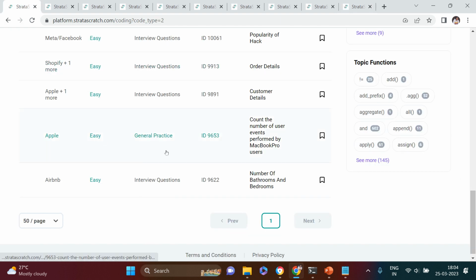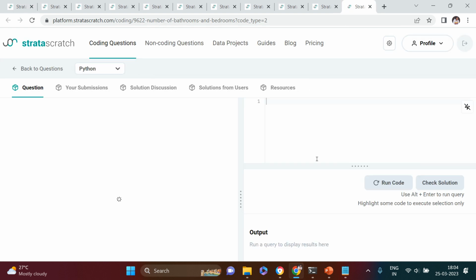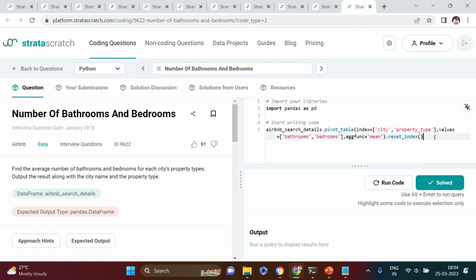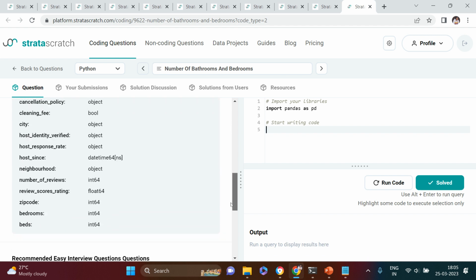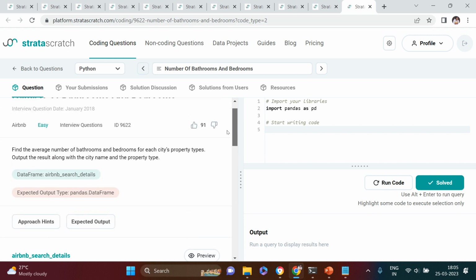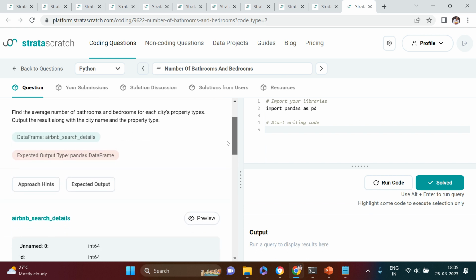Now we are heading to the last question. Number of bathrooms and bedrooms. Airbnb question. Again, the next question is something which was asked in an Airbnb interview. So I'm just going to remove this and let's just see. Over here what it says is: find the average number of bathrooms and bedrooms for each city's property types. Output the result along with the city name and the property type. Let's just see what the data frames are. Oh, we got only one data frame.